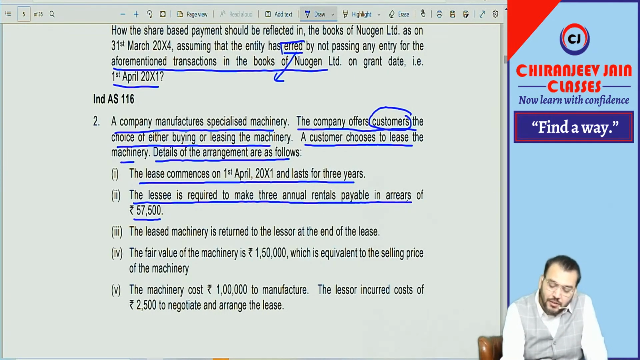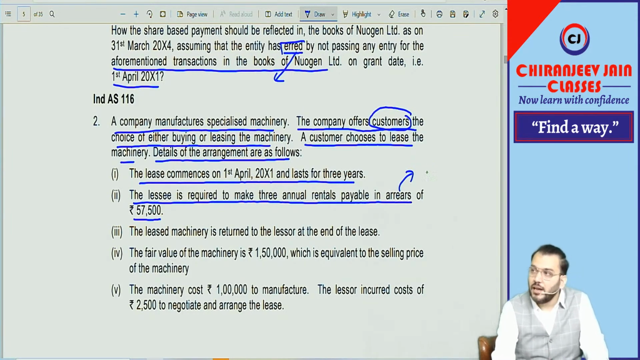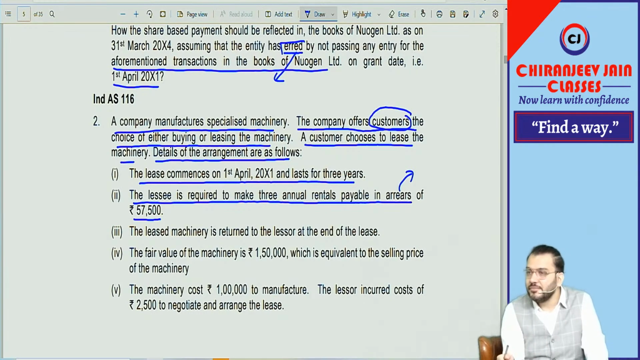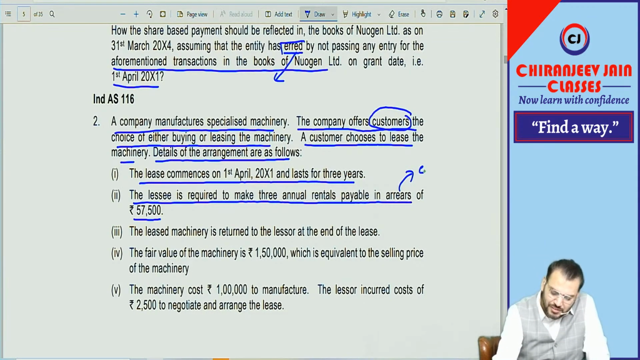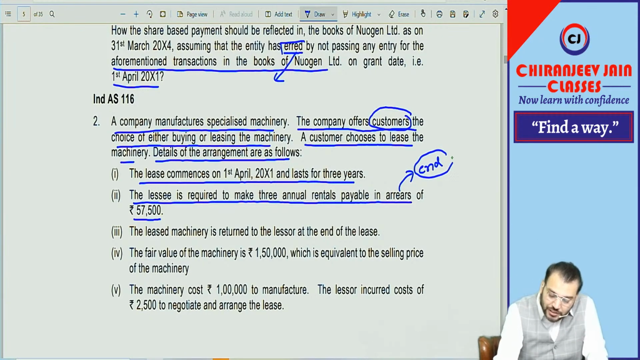But in arrear means what? At the beginning or at the end? I have already said in class that in this chapter you can make only one mistake: identifying whether lease payment is payable at the beginning or at the end. Most of the students make a mistake here only. So in arrear means what? At the beginning or at the end? At the end only. Why are you confused? At the end. In advance means what? If they say payable in advance, then it is at the beginning. Normally students make a mistake here only. This is a danger point.